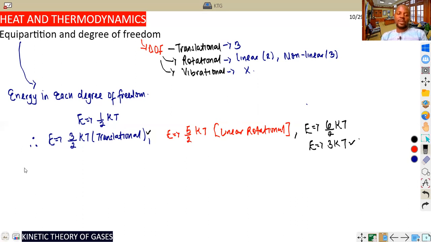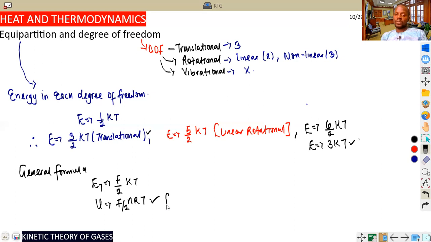So the general form, which I think is important, because this is where I will stop, or I think I have one more slide. The general form in terms of degree of freedom can be given as the total energy of a gas molecule in terms of degree of freedom is F/2 kT. k is the Boltzmann constant. So total energy can also be written as U equals F/2 nRT. We've talked about that, nRT. So keep this formula at the back of your mind. Like I say, nRT is the same as PV.